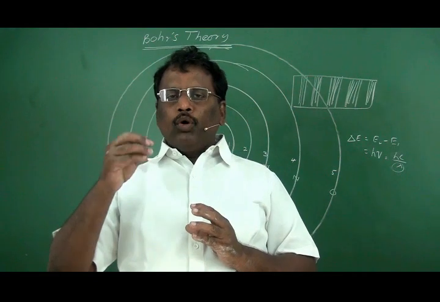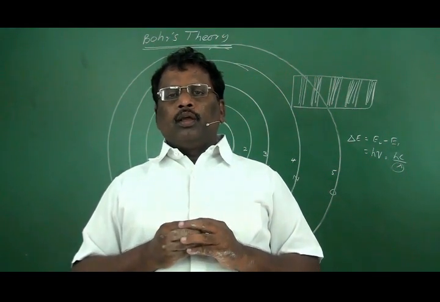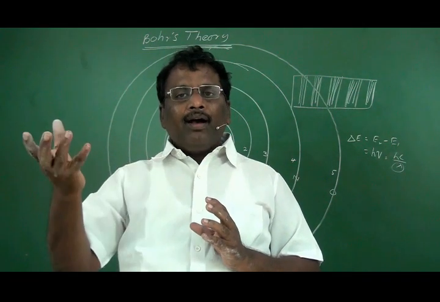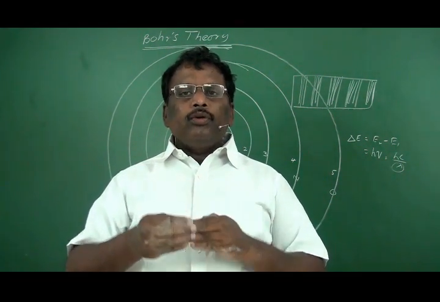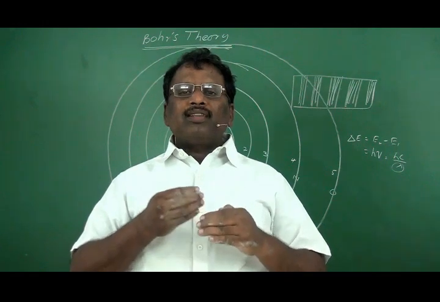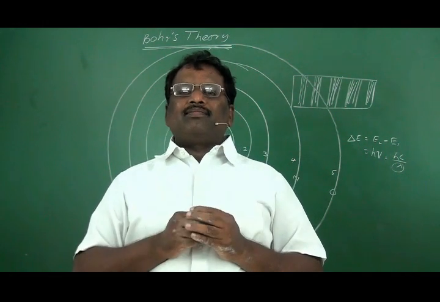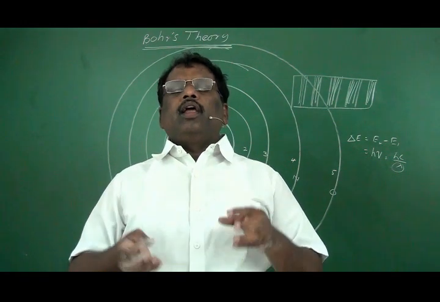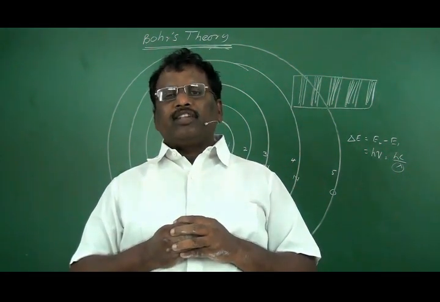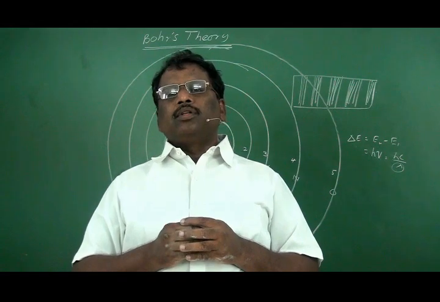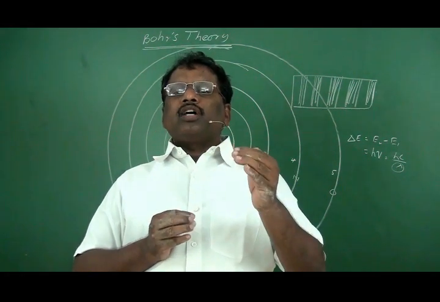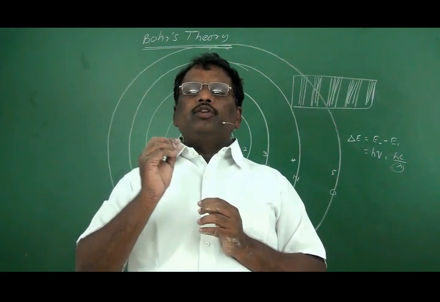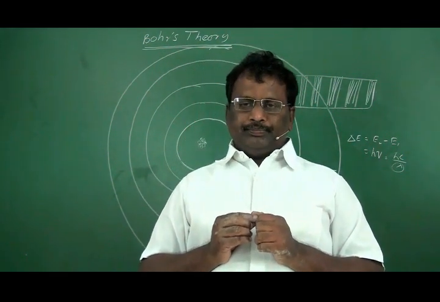But Bohr and Rutherford both had an idea that in addition to protons and electrons, some other mass with a neutral charge may also be present along with these atoms. That's why we are using the term whole positive charge and mass was concentrated at a minute point called nucleus.